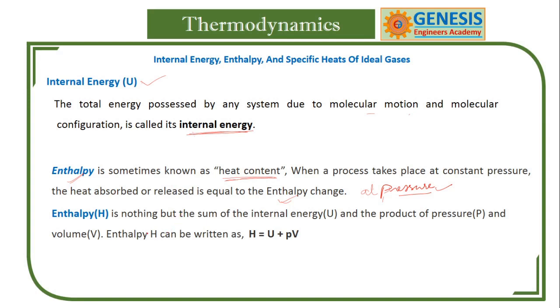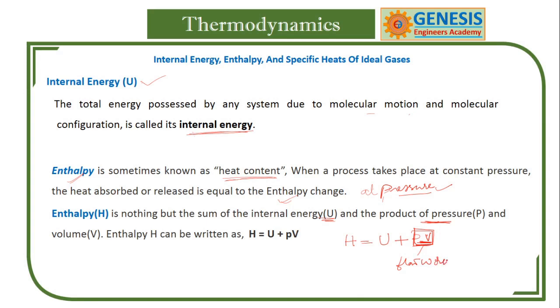Enthalpy is the sum of the internal energy and flow work, that is PV. H is an extensive property. Pressure into volume is also energy, and this PV we call flow work.